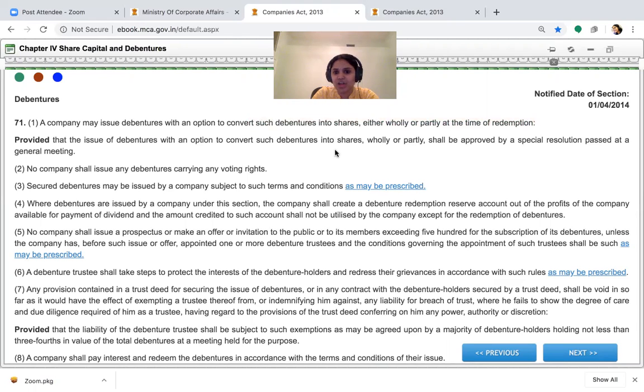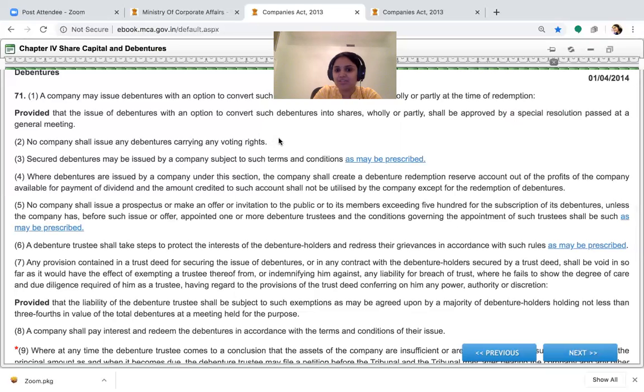Okay. So we are also aware that when a debenture is issued convertible in nature, it requires special resolution of the members naturally, because when a debenture is going to get converted into equity, does it have an impact on our investors or not? It does. If something has got an impact on the investors, then what type of a resolution would you seek for that? Ordinary or a special resolution? I can hear you saying special resolution. That's right. So you will pass a special resolution. Is that right? And we are aware of the fact debenture is not going to carry a voting right. All these are forming part of your classroom notes. Therefore, I'm just taking you through it.